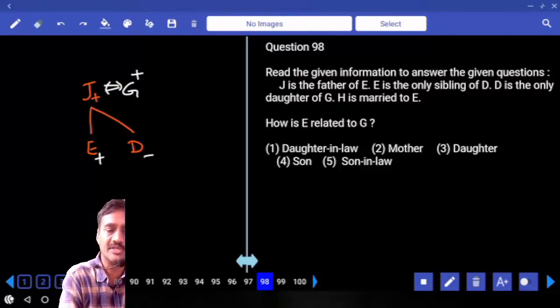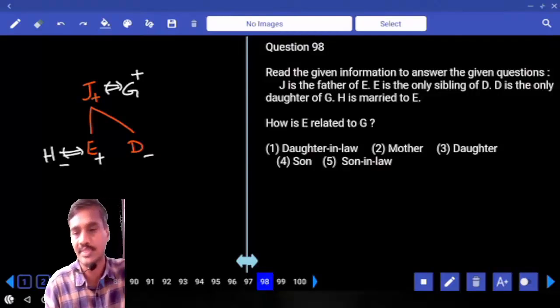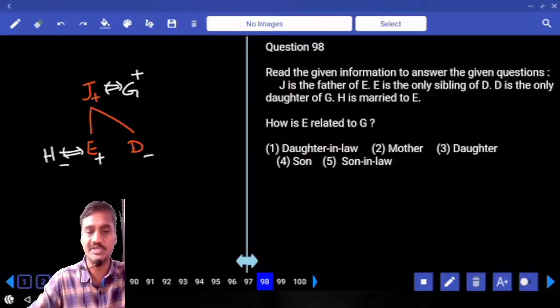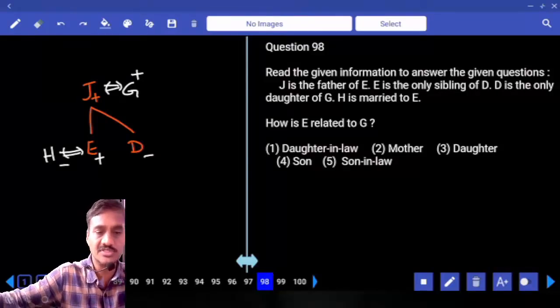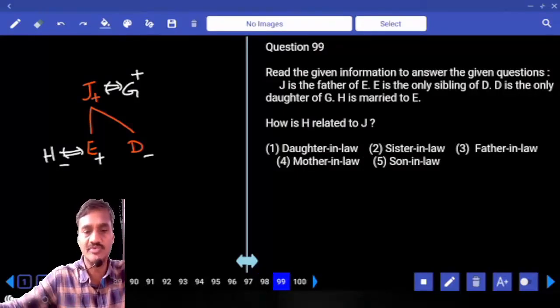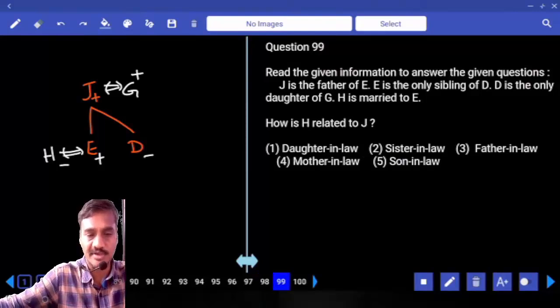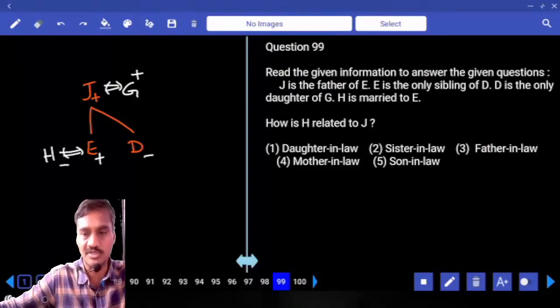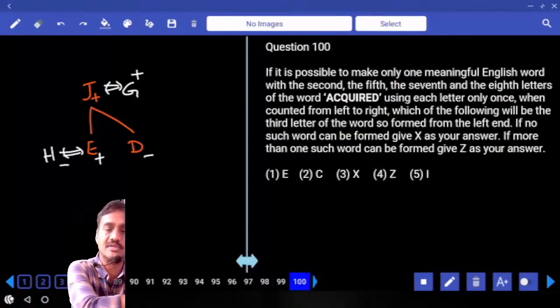And H is married to E. H and E are a married couple. E is a male and H is a female. Then according to this one, how is E related to G? Now E is the son of G. Son, that is given in choice 4, question 98. And how is H related to J? H is J's son's wife. Son's wife, daughter-in-law. Daughter-in-law, choice 1, question number 99.